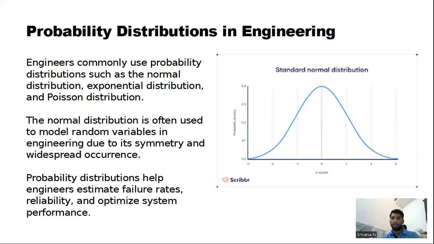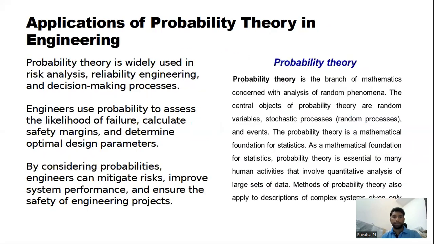Probability distributions in engineering. The diagram describes the normal distribution, and it has a bell curve. The mean value is going to be 0, and the total area is going to be 1. Engineers commonly use probability distributions such as normal distribution, exponential distribution, and Poisson distribution. The normal distribution is often used to model random variables in engineering due to its symmetry and widespread occurrence. Probability distributions help engineers estimate failure rates, reliability, and optimize system performance.